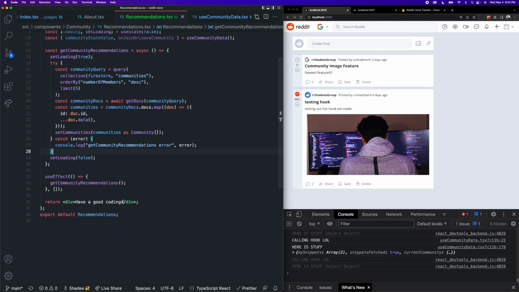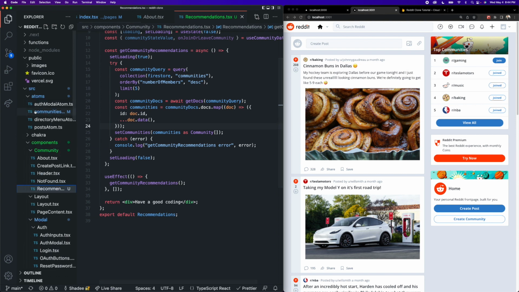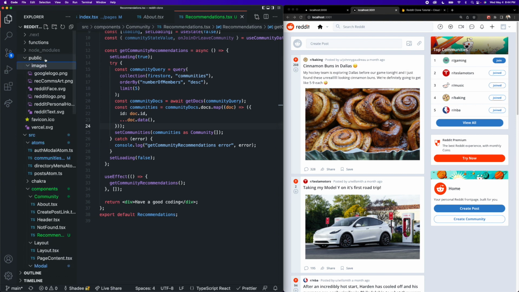All that is left is to build out the actual HTML of this component. If we look at our demo here, there is an image at the top of this component. This is an external image that we are getting from this images folder inside of our public folder. Very early in this project, I recommended you grab all of these images off of my GitHub and put them in here.